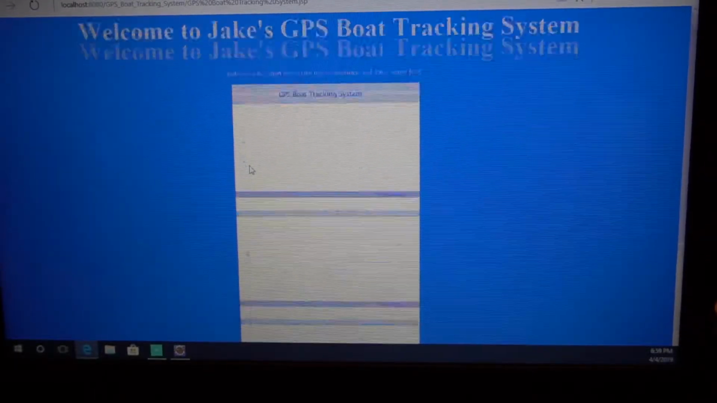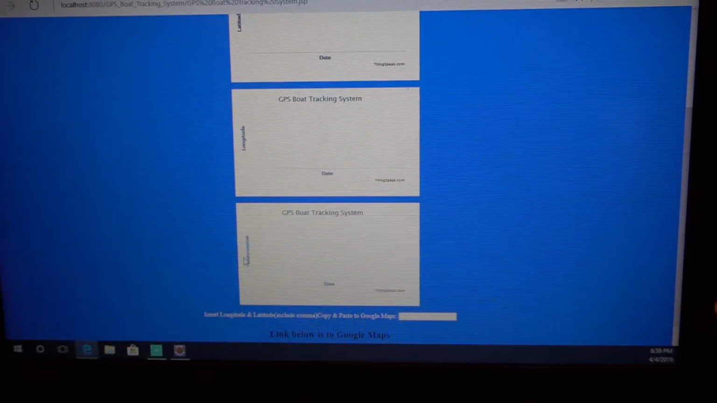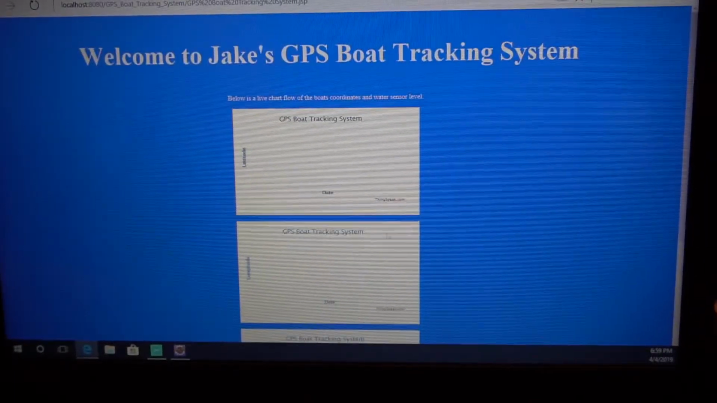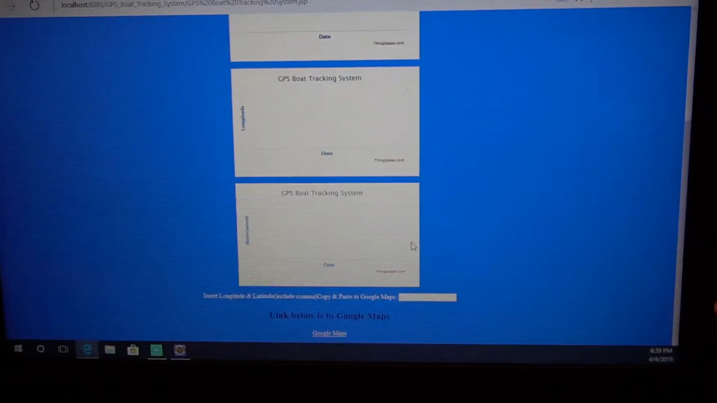Here's the latitude, and here's the longitude, and here's the water sensor level. So basically below is a live chart flow of the boat's coordinates and water sensor level. Insert longitude and latitude, include a comma, copy and paste to Google Maps. So basically you will copy the coordinates here. Then once you copy the coordinates here, you will paste them into Google Maps, which is here's a link